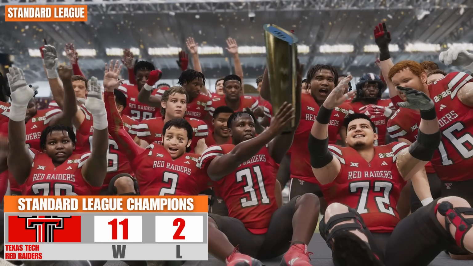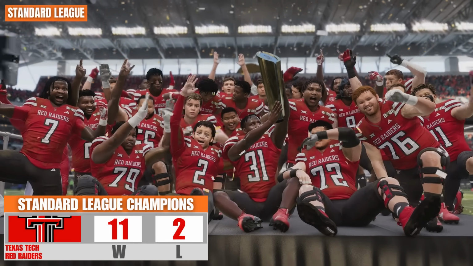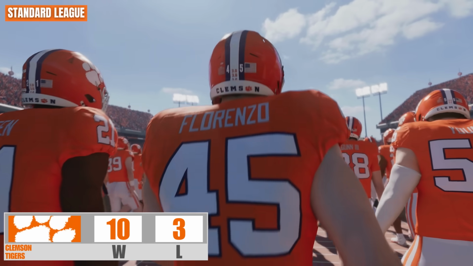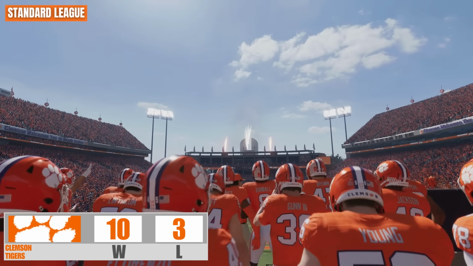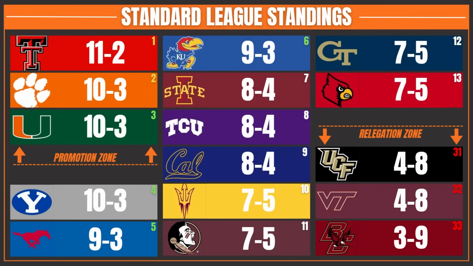But first down to the Standard League, where the Texas Tech Red Raiders won this league with an 11-2 record, and they will be promoting up. You know who will join them? The Clemson Tigers, to my surprise, who finished 10-3 as the 2 seed in this league. Good. They're going to get promoted to play against SEC and Big Ten teams. They need the challenge. The Standard League playoffs will include Miami, BYU, SMU, and Kansas, and the 3 teams relegated from this league are UCF, Virginia Tech, and Boston College. 2 from the ACC, 1 from the Big 12.